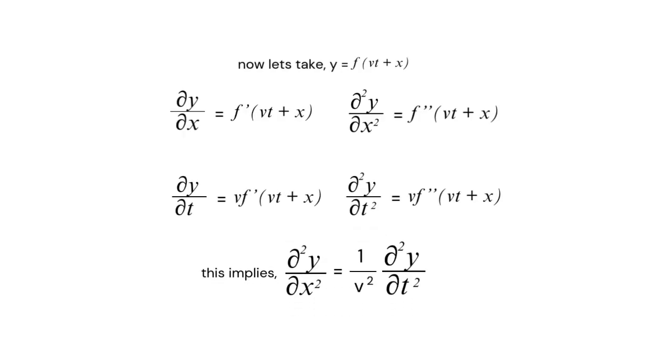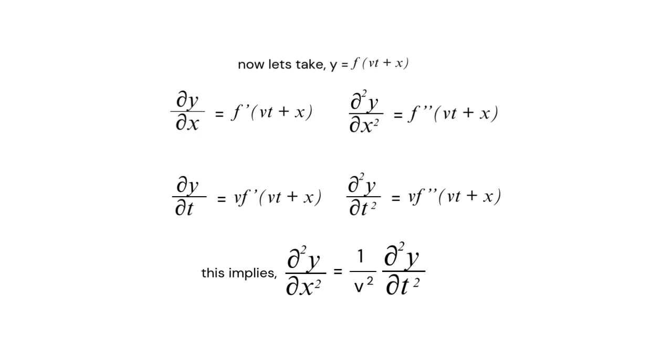Similarly, if I take y equals f of vt plus x and I differentiate it with respect to x, I'm getting f' of vt plus x. Double differentiating that, I'm getting f'' of vt plus x. Similarly, differentiating with t, I'm getting v f' of vt plus x, and double differentiating with respect to t, we get v² f'' of vt plus x.